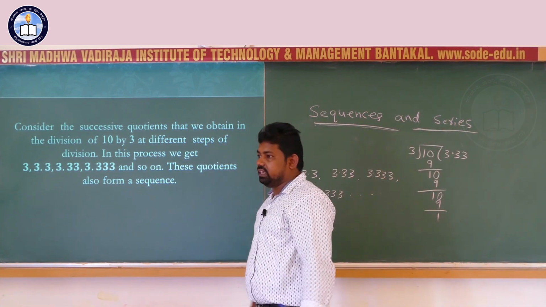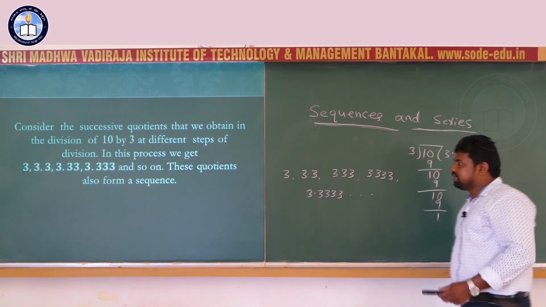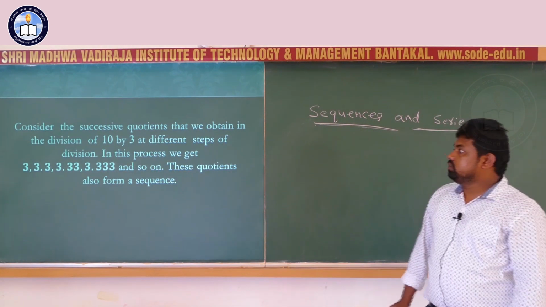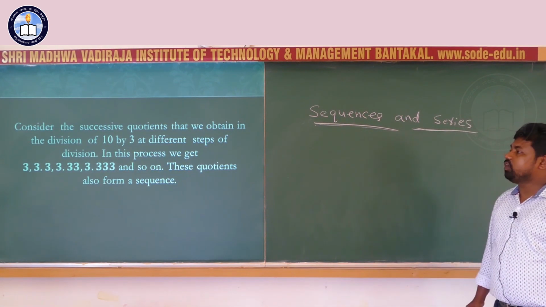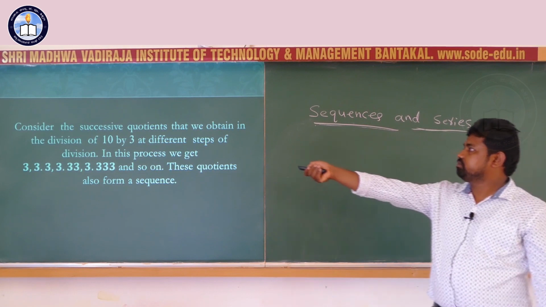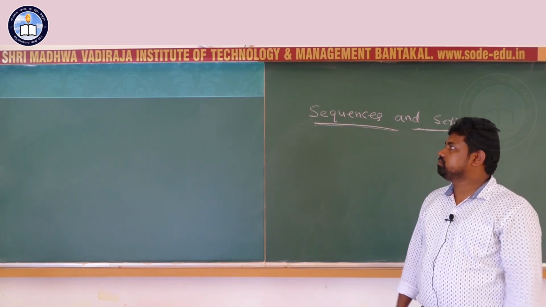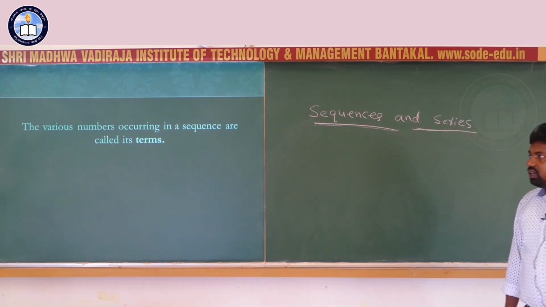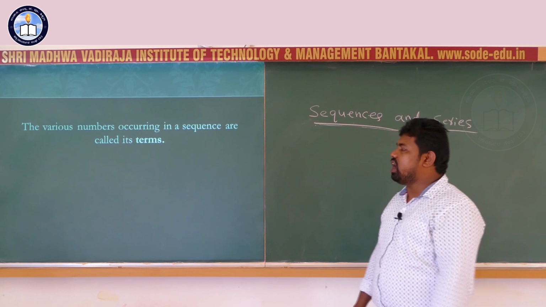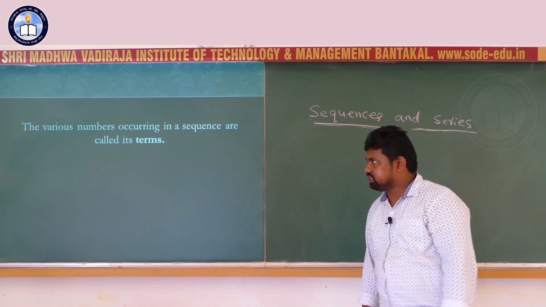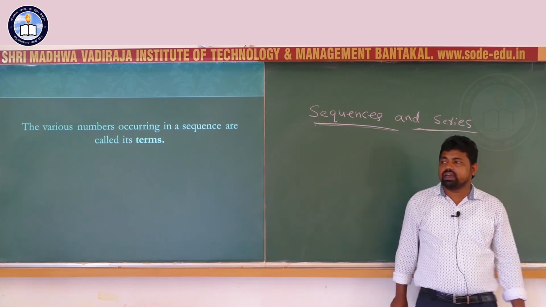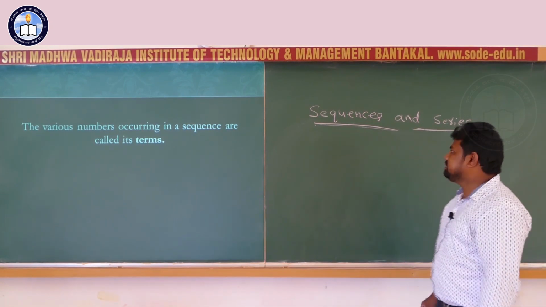So a sequence means an arrangement of numbers in some particular rule. Next, terms of a sequence. The various numbers occurring in a sequence are called its terms.